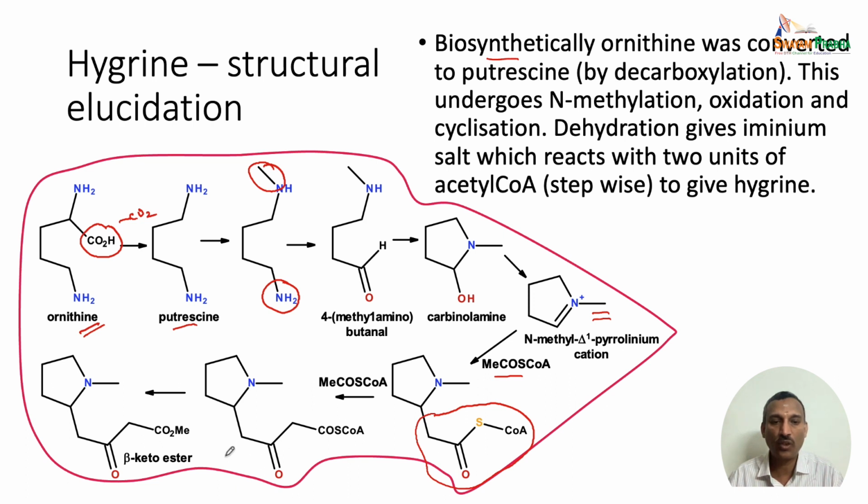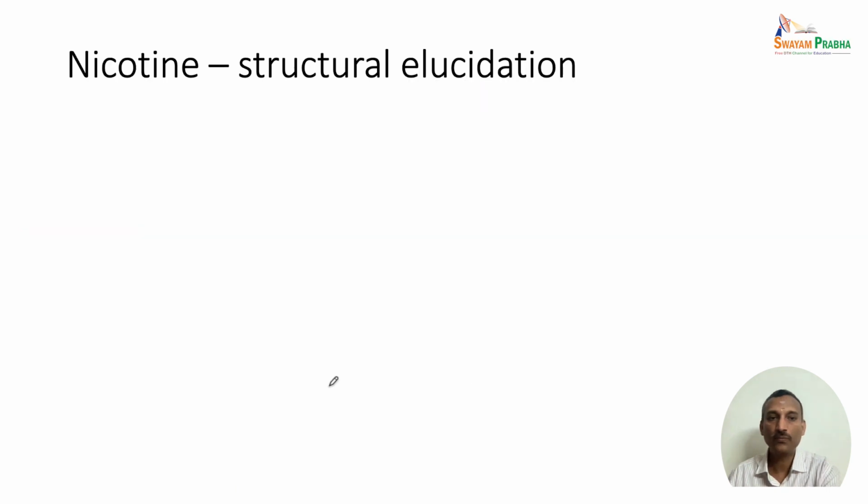This acetyl unit is lost, and then we end up with the ester as shown here. So this is a beta keto ester. This is the final product before hygrine is actually formed. This is then converted into hygrine. That means this beta keto ester is hydrolyzed to give the corresponding hygrine derivative.